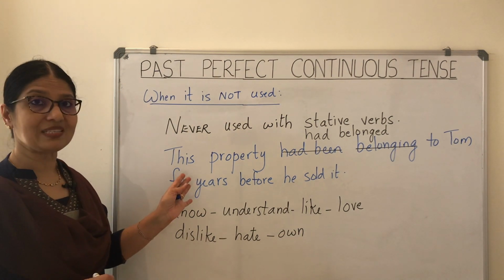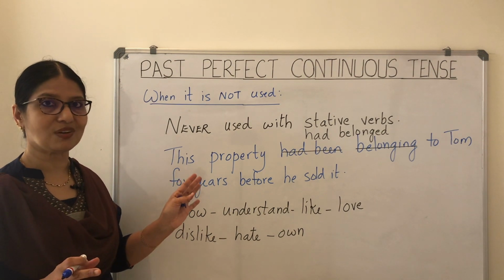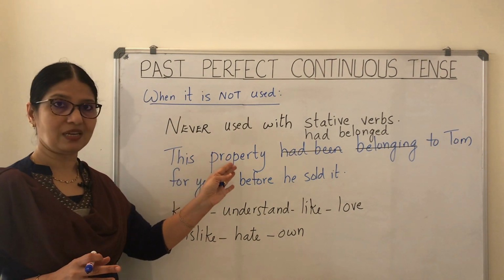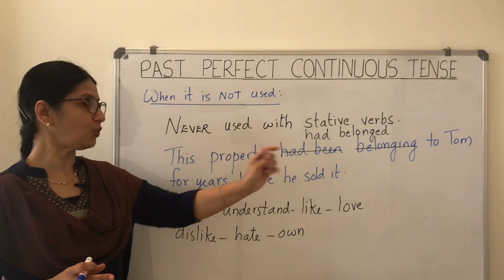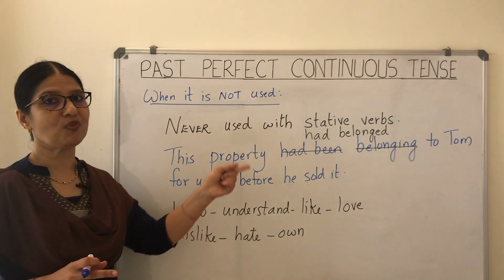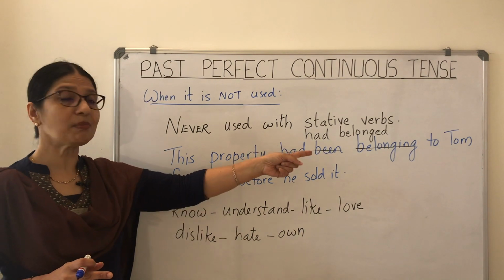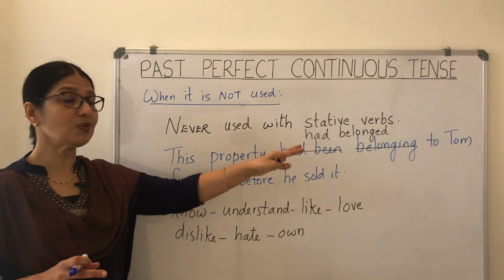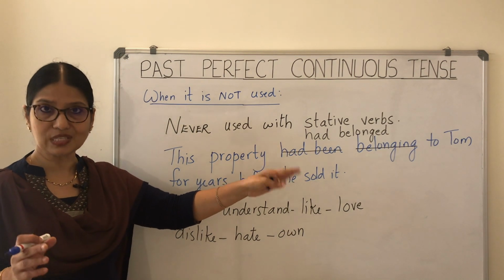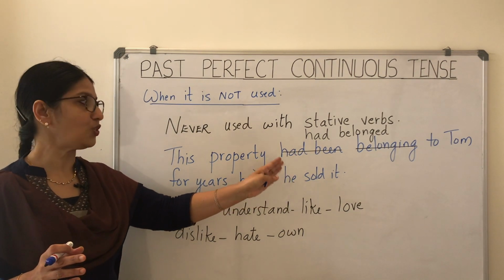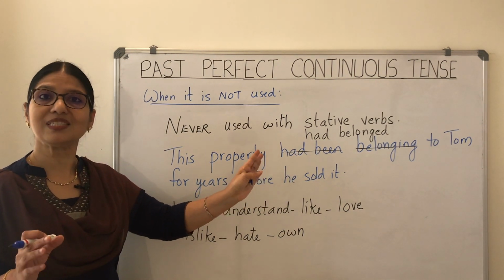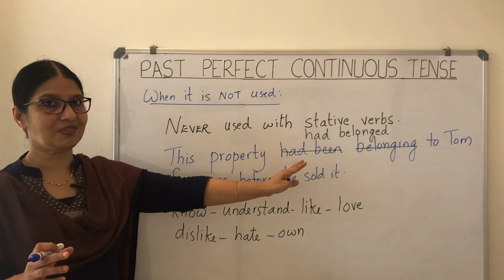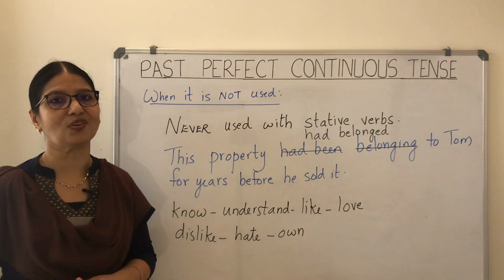So here you have an example for the wrong usage of the tense with the stative verb. This property had been belonging to Tom for years before he sold it. So here the verb I've used is belong. That's a stative verb, so I cannot use it in the progressive or the continuous form. Instead, I should use the past perfect simple form. So had belonged is enough. Had been belonging is wrong.